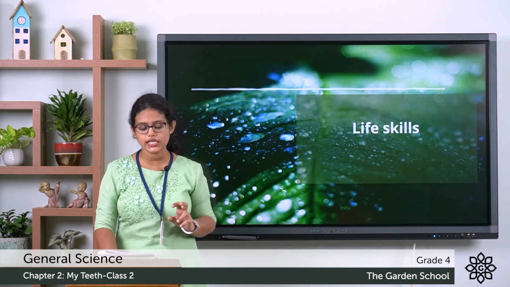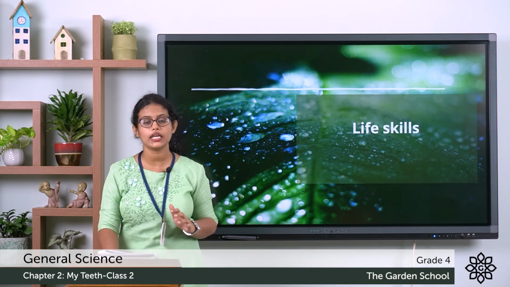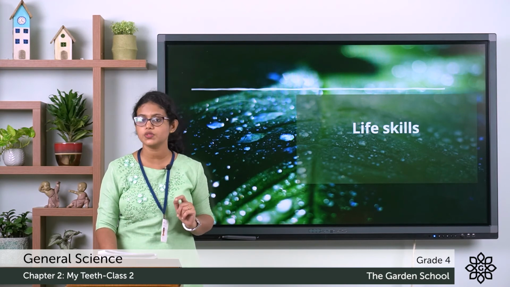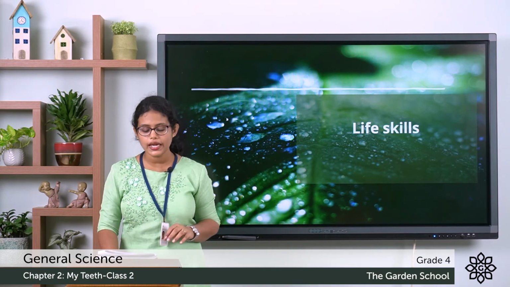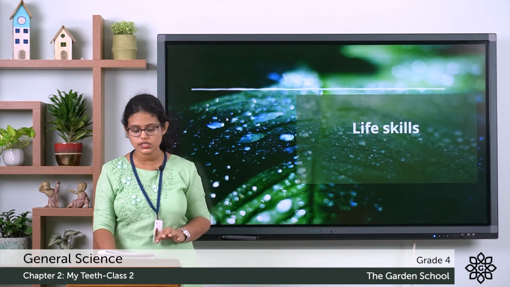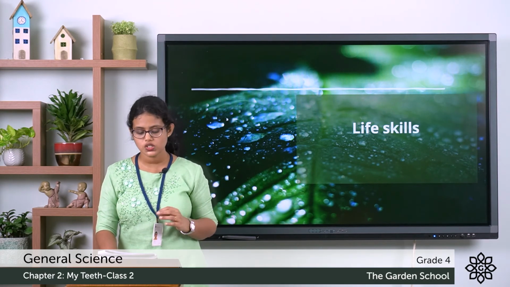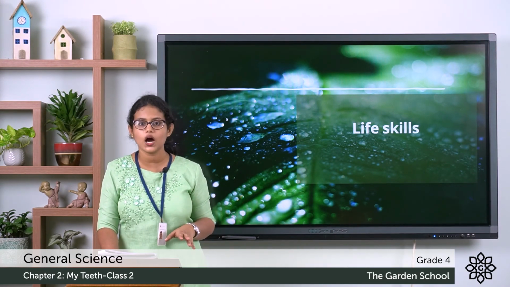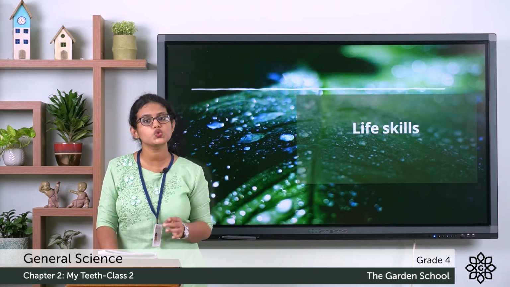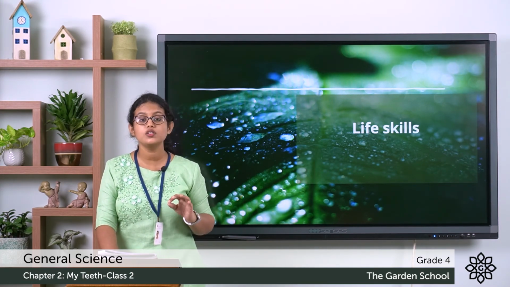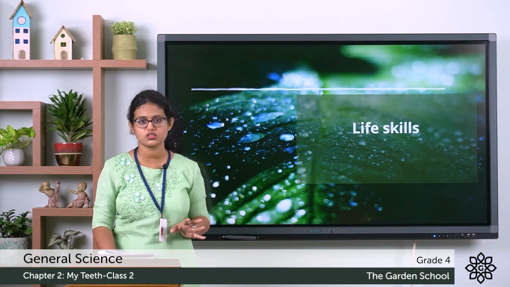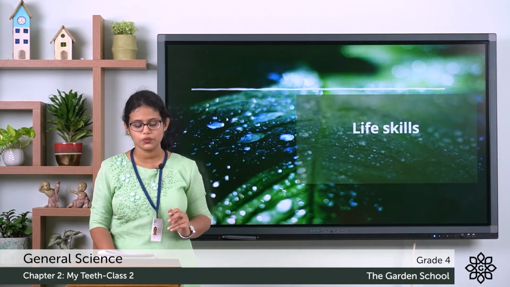Then do not eat anything after you brush your teeth at night. Once you brush your teeth at night, you should not eat anything except water. Then replace your toothbrush when the bristles begin to wear down. Bristles means the short, stiff hair. When it starts to wear down, you have to replace your toothbrush. Then do not share your toothbrush with anyone, which is very, very important.